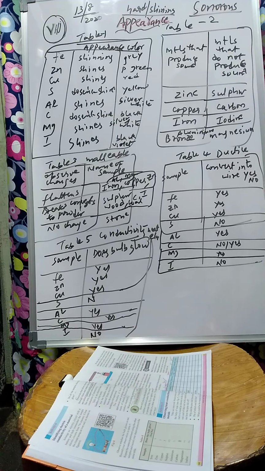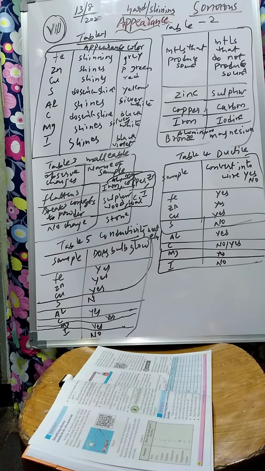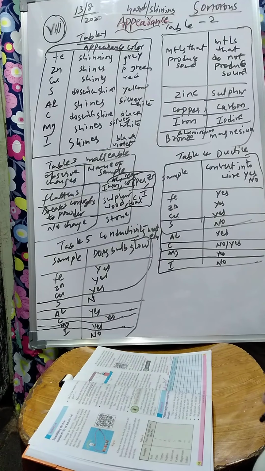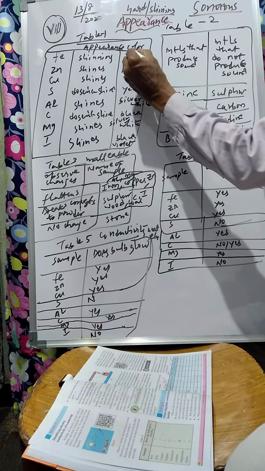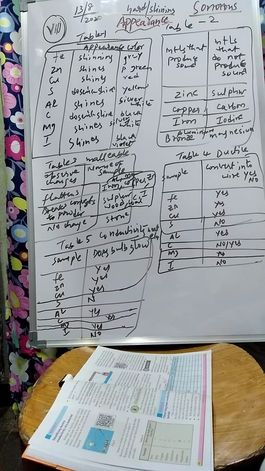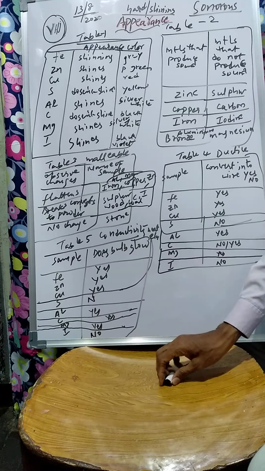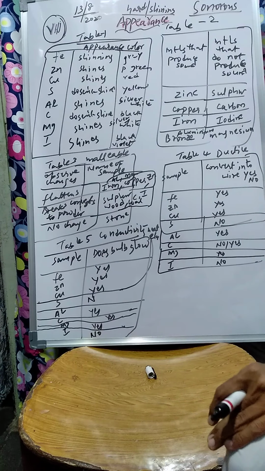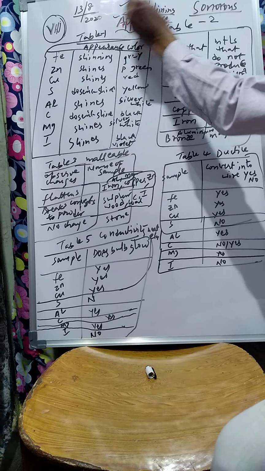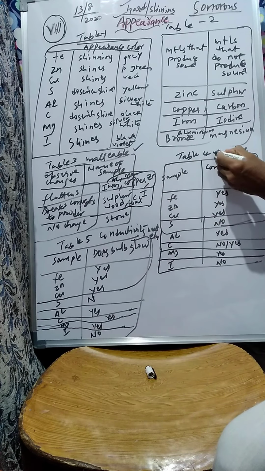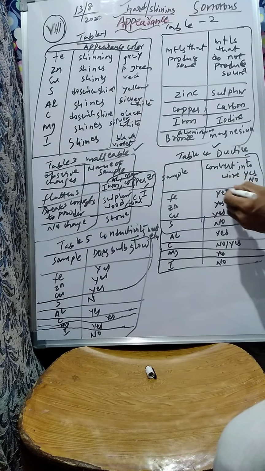See, yesterday we have seen some of the properties of the metals, like metals are hard, metals are shiny, non-metals are not hard, non-metals are not shiny. So all these properties: metals do conduct electricity, metals produce sound, they are sonorous, hard, and then malleable. Metals can be made into sheets. Metals are ductile, drawn into wires.